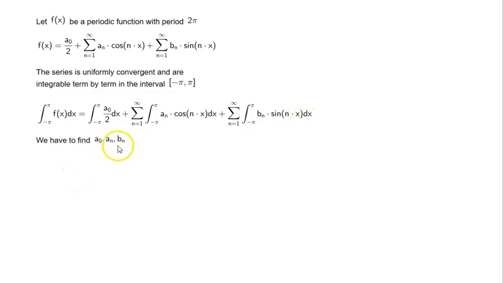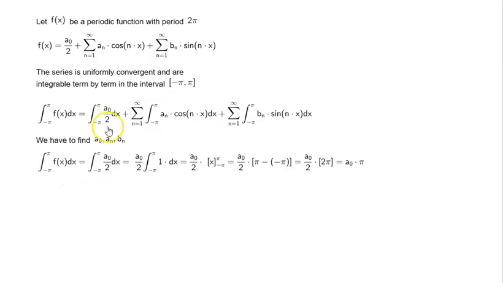Now here we have to find a naught, an, bn. So let's take the first term. Let's take the integral of f of x dx to be equal to the first term alone. So integral of a naught by 2 dx from minus pi to pi is equal to, now a naught by 2 is constant, so we take it out.